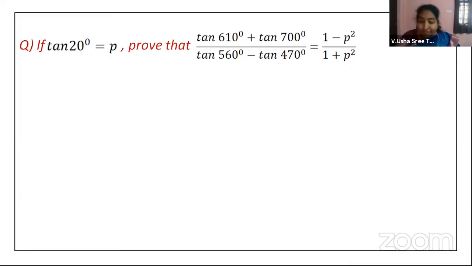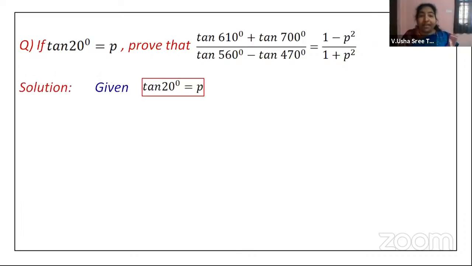Okay, children, as I was mentioning, we are discussing till 360 only. Then how is that you are getting more values? Now here, if you can observe this, children, because of the periodicity of the trigonometric ratios, you can take any angle and you can just reduce it to the angle which you know. That we will see here.